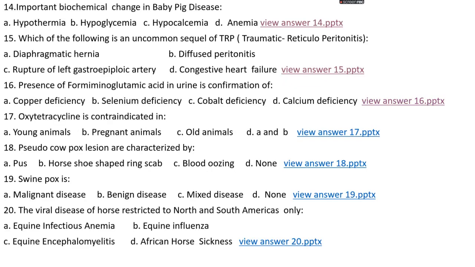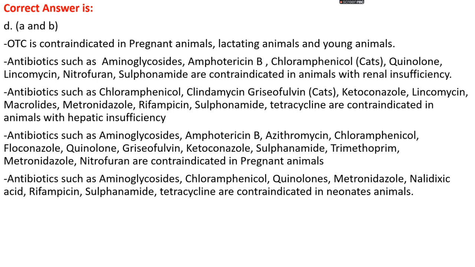Okay. Question number 17. Oxytetracycline is contraindicated in: option A, young animal; option B, pregnant animal; option C, old animal; or option D, both A and B. The right answer is option D, both A and B. OTC, that is oxytetracycline, is contraindicated in pregnant animals, lactating animals, and also young animals.